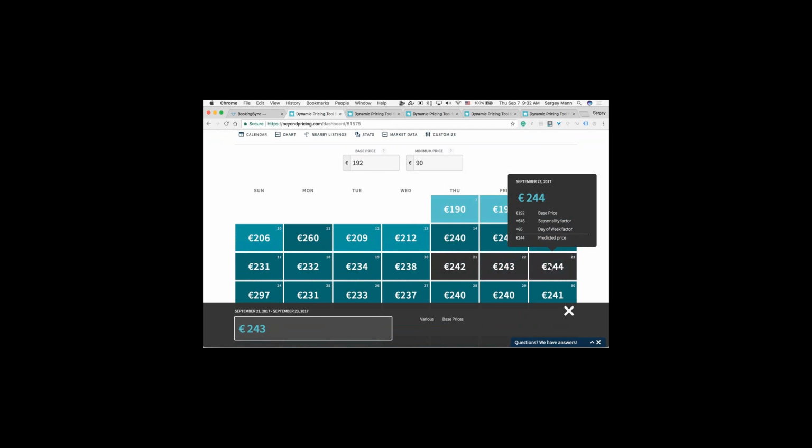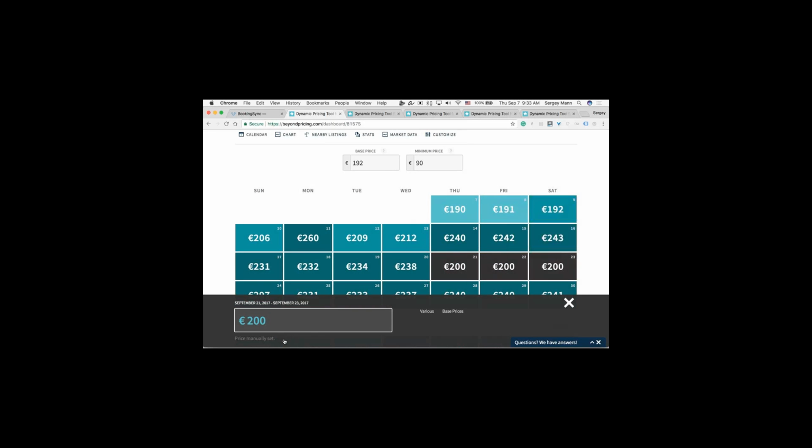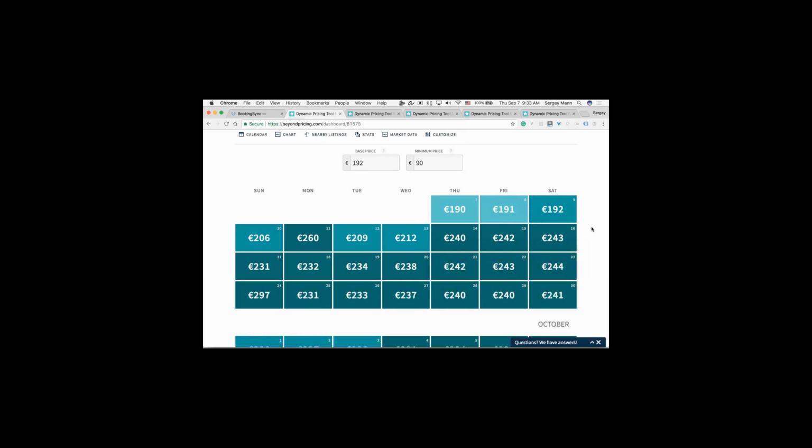I can select those on the calendar, and then I can just pop in and type in a new price. Let's say I put in 200 here, and I click out, and it's just going to stay like that. The fact that it's pink is just an indicator that there's a manual override in place. So even if BeyondPricing is predicting a different price, it's not going to be changed. It's just going to stick this way until you go in and actually cancel it.